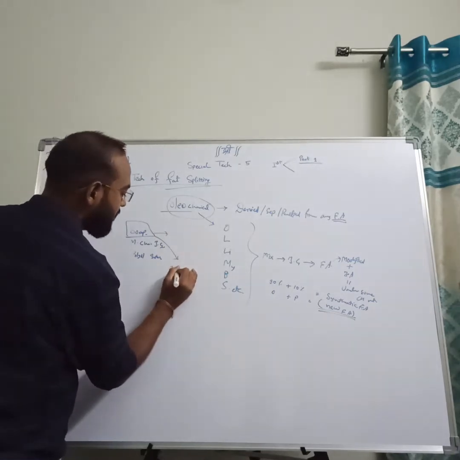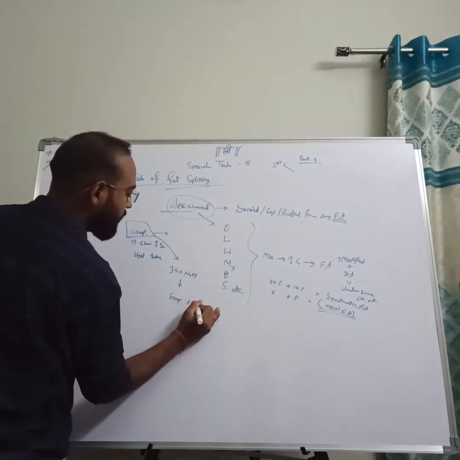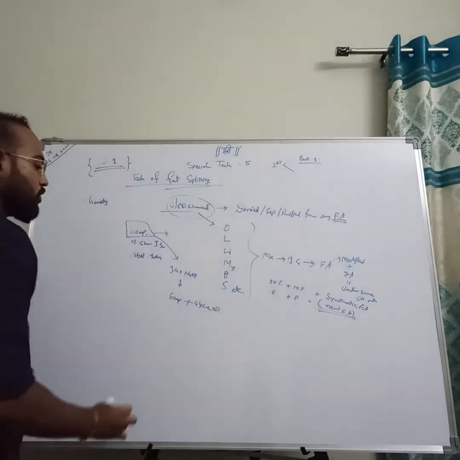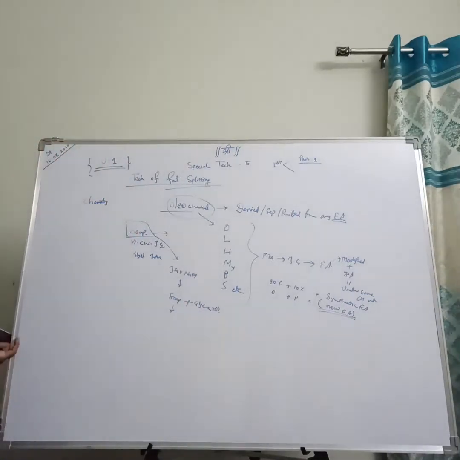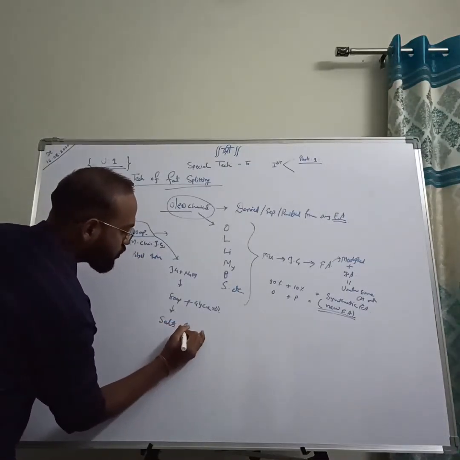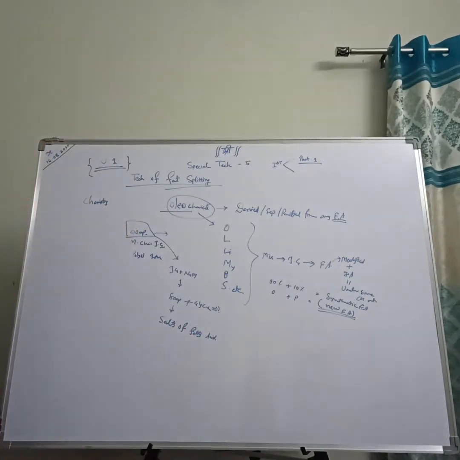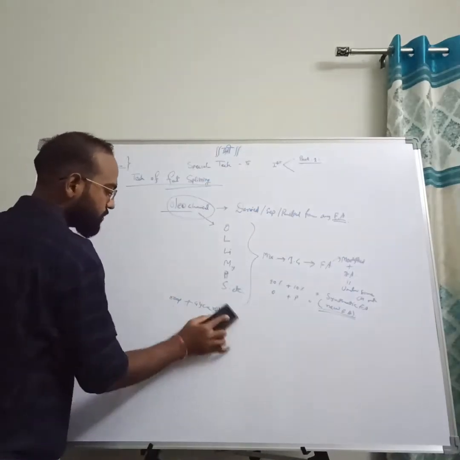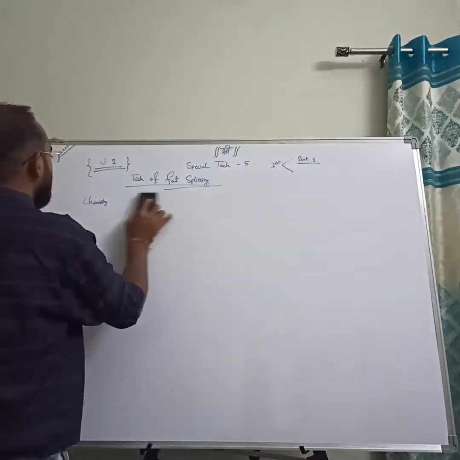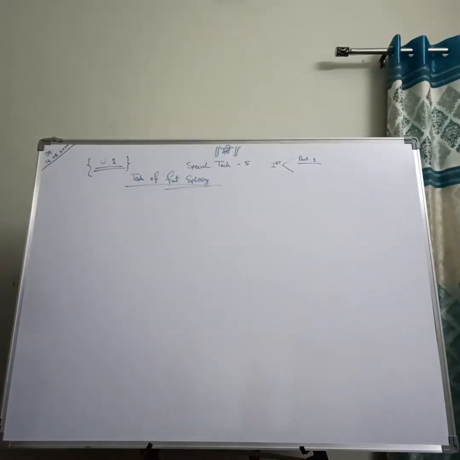How do we get the soap? Triglyceride plus any alkali, just like NaOH, we get soap plus glycerol. So in short, we can define soap as salts of fatty acids. What is soap? Salts of fatty acid. This is all about some rough idea for oleochemical industries.